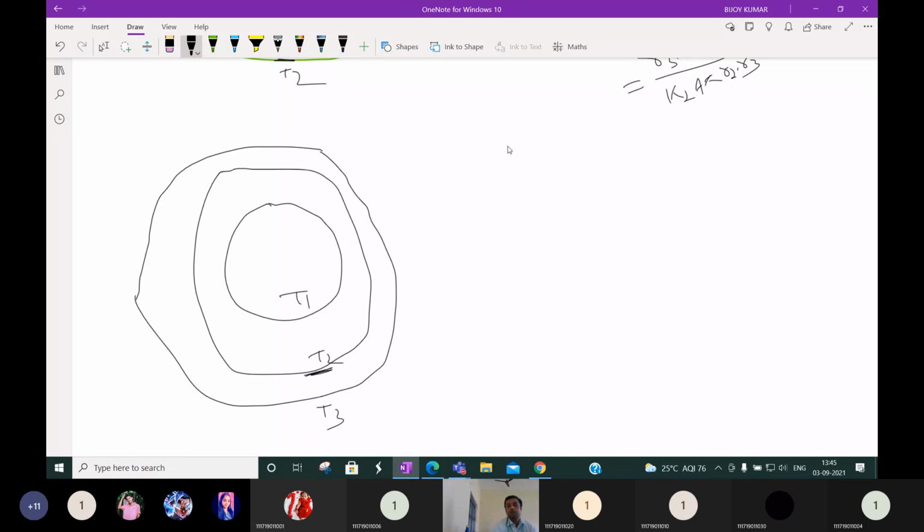Okay. So here delta T is what? T1 minus T3. Overall delta T means overall. Delta T1 means the temperature difference at the first wall. Yes or no? What will be the delta T1 value? Please respond.